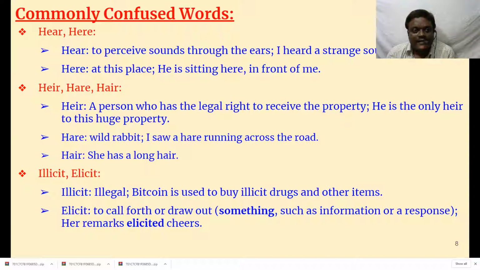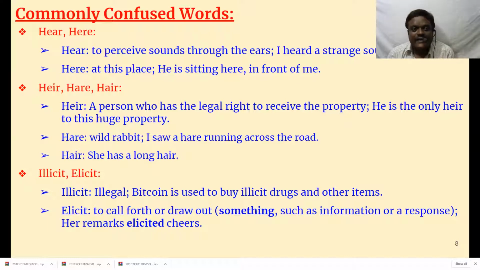Then here, hair, hair. Spellings are different, but the pronunciation for all three is the same. They are homophones. The first one, heir, H-E-I-R. Sometimes we pronounce it as here, but it is hair.